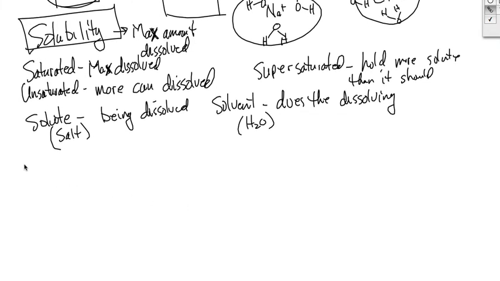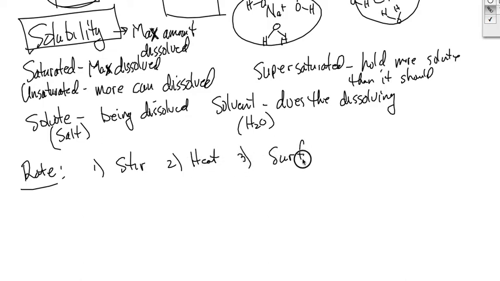We did talk about things that speed up the dissolving process, just kind of like a chemical reaction. We did a lab on this, and remember, to help things dissolve faster, to increase that rate, we could stir it, we could heat it up, we could increase the surface area.